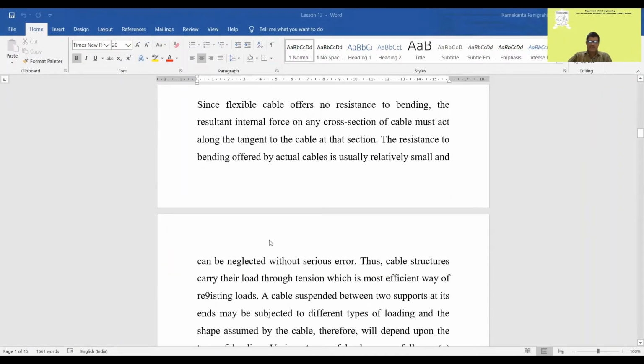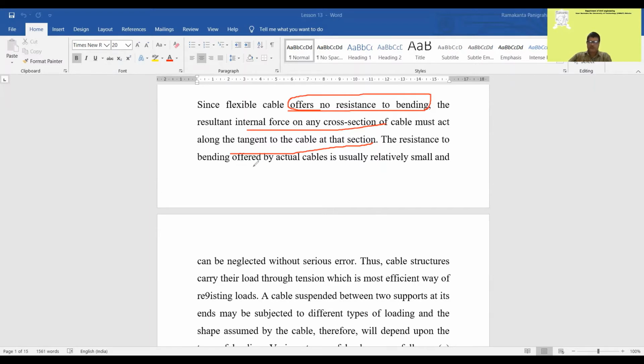Now, since flexible cables offer no resistance to bending, the resultant internal force on any cross section of the cable must act along the tangent to the cable at that section. This we have already discussed: flexible structures have no resistance to bending, so the resultant internal force must act along the tangent to the cable at any section.